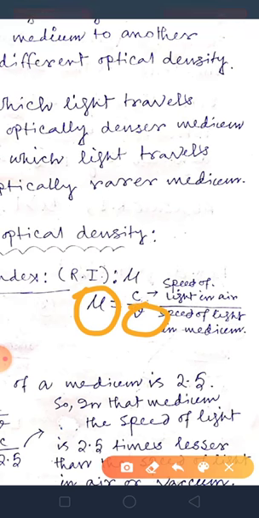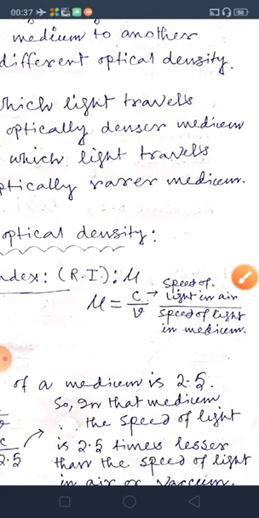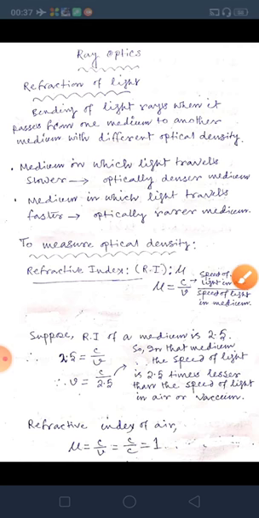Getting my point? When mu is greater, then the medium is denser. When refractive index is greater, then the medium is denser. So that is the feel of refractive index.